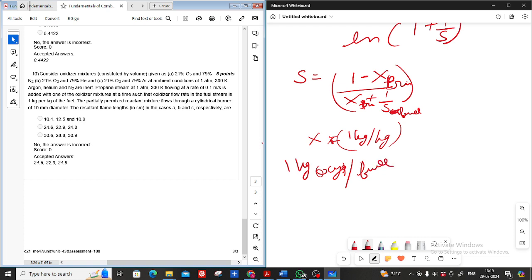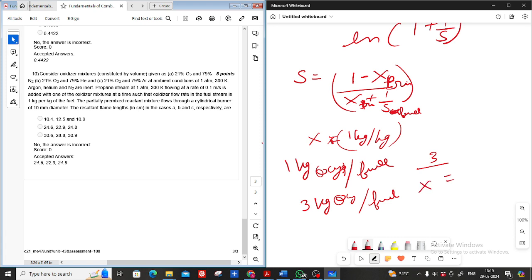Now, what is your doubt? Suppose, sir, the condition is given such that it is, let us say, 2 or 3 kg per kg of fuel. Then we have to divide 3 upon the air fuel ratio of stoichiometry. Correct? Yes, 3 upon the air fuel ratio. Fine. Then we have to divide to calculate x.